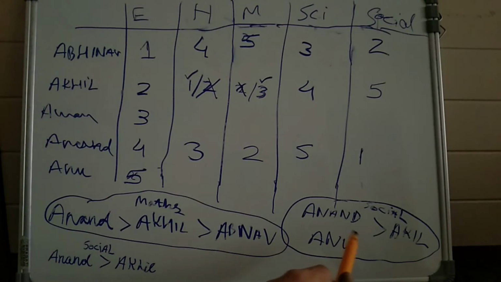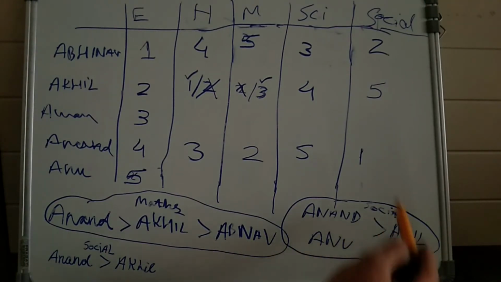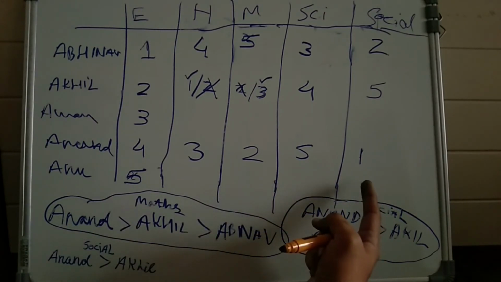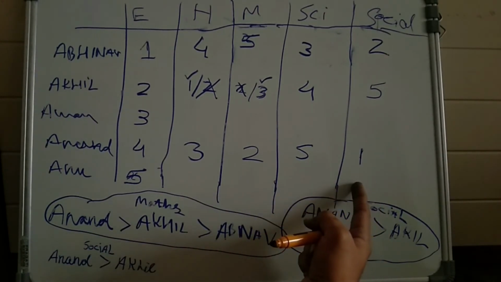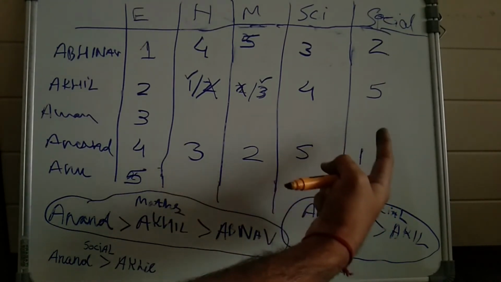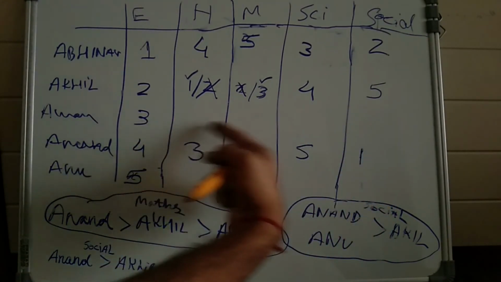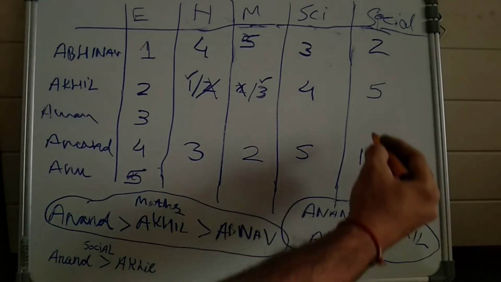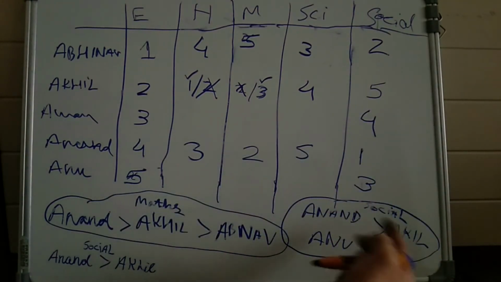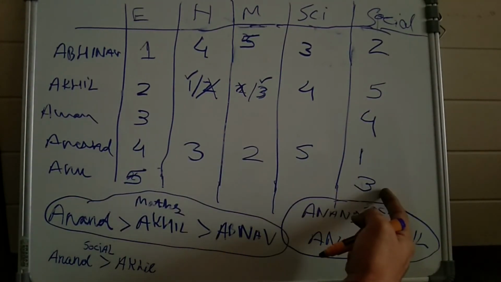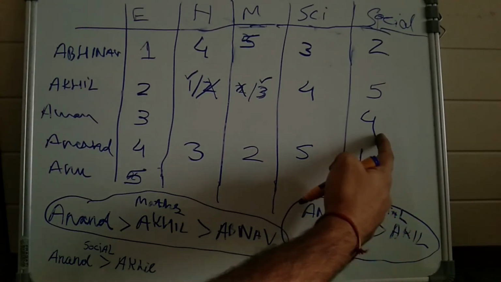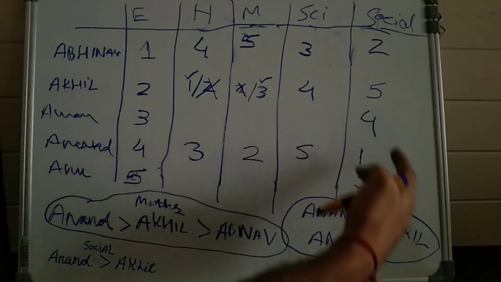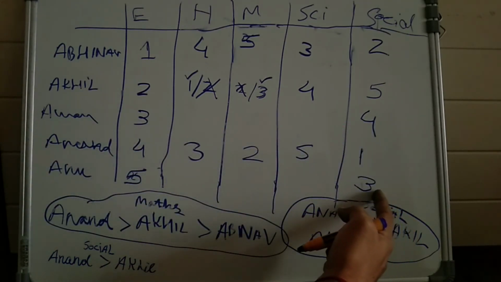Now if we look at this condition, Anurag is better than Akhil in social. So either here it will come 3 or 4. So 3 or 4 will come over here and 3 or 4 will come over here. But 3 can't come over here because 3 is already present in this row. So the only possible value for here is 3, and here it will come 4. Because Anurag is better than Akhil in social, either 3 or 4 will come here, but 3 is not possible in this position because of this. So 4 will come over here and 3 will come over here.